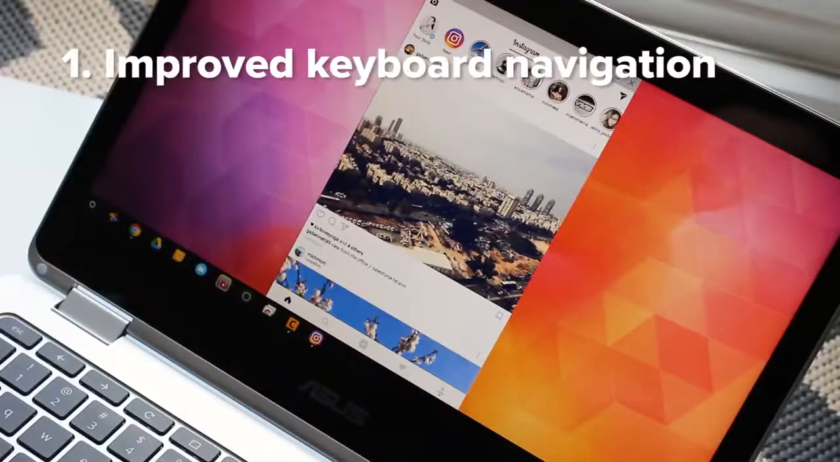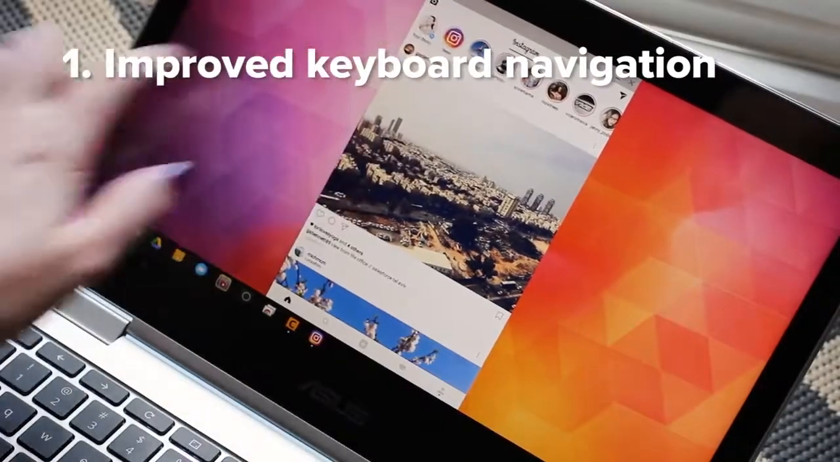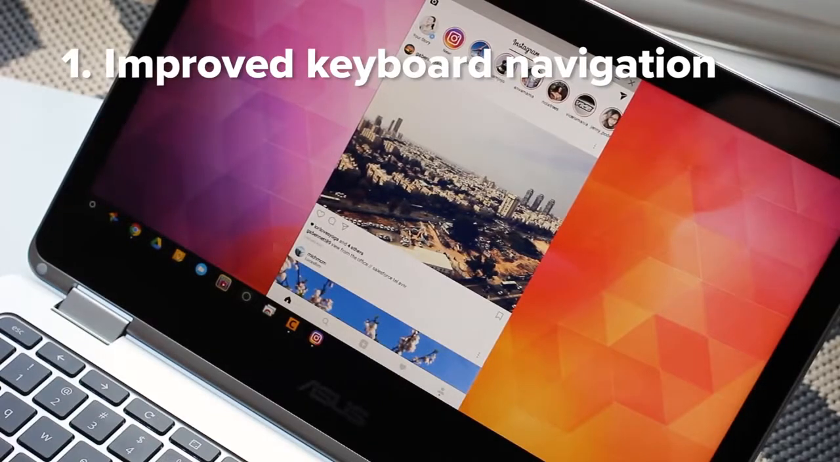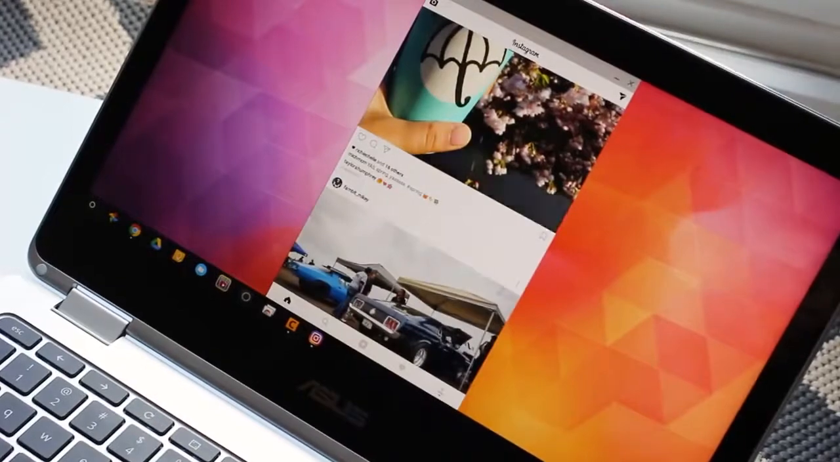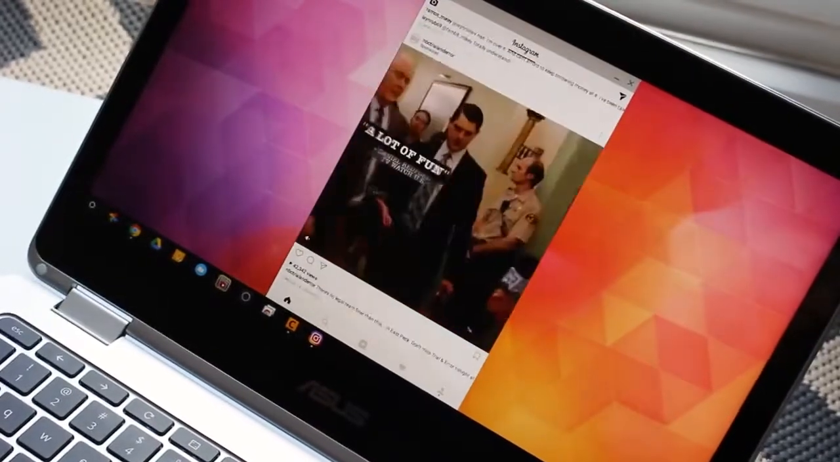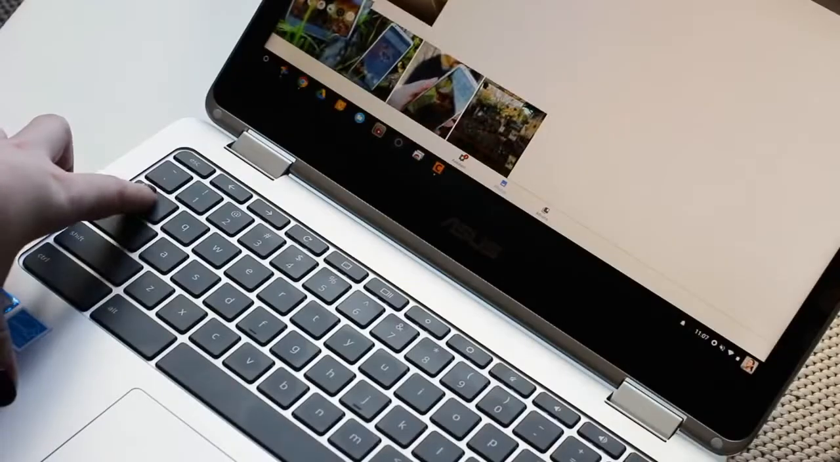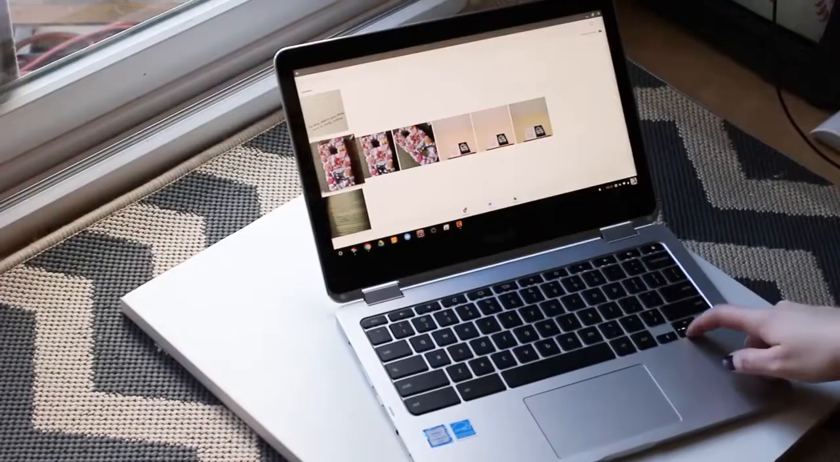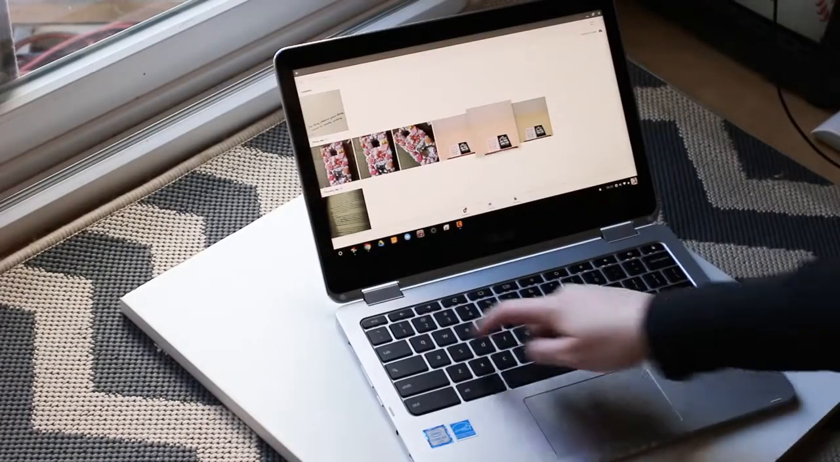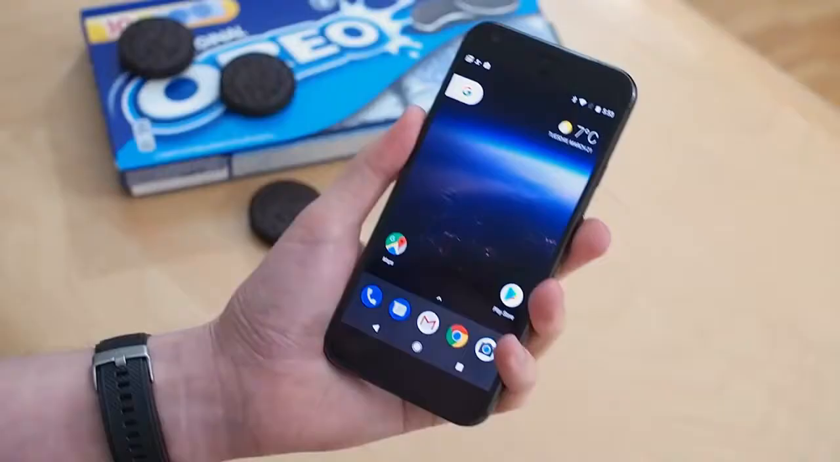Number 1, improved keyboard navigation. This is going to be an important part of Android on Chromebooks. Even though most high-end Chromebooks do include a touchscreen, you still need a solid keyboard experience. And in O, Google's helping developers include better support for navigating around with arrow keys and tab keys. So big deal for Android on Chrome OS, and who knows, if anyone was planning on making Android convertible, this will certainly make that experience a whole lot better as well.